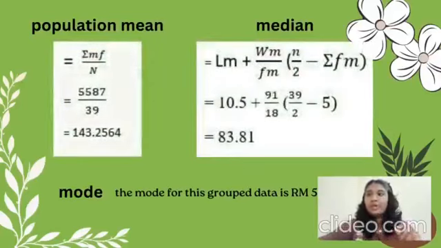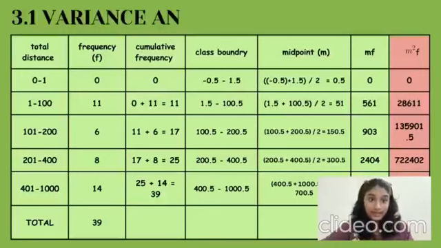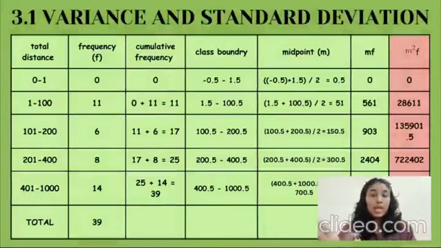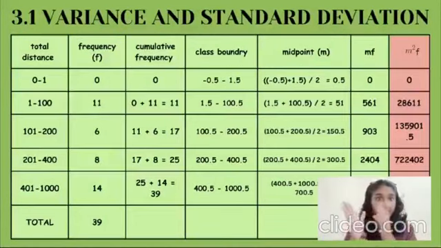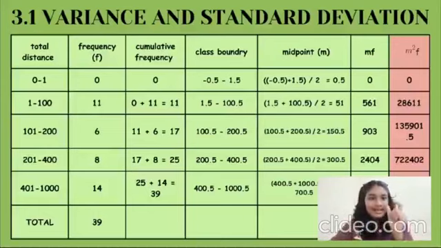Alright, so now we are going to calculate the variance and standard deviation. We are going to use the same table that we used to calculate mean, median, and mode. But as you can see here, it's slightly different. In the pink column, we will add one more column, which is M square F. M square F, as we can see in the total distance table.